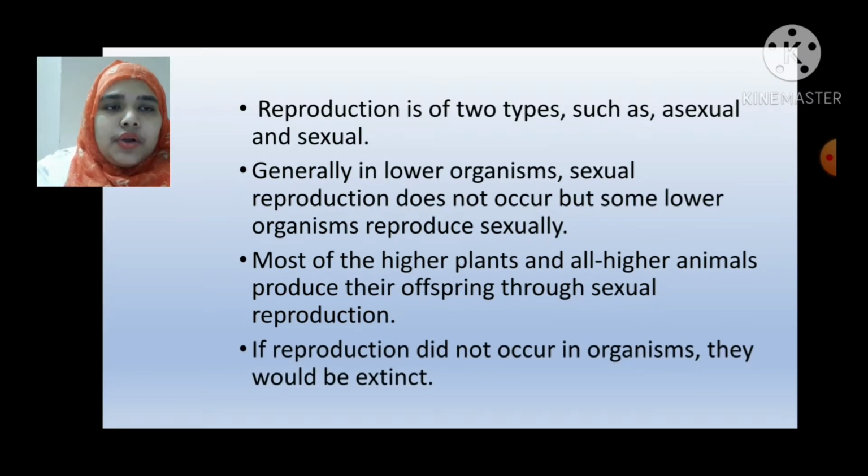Generally, in lower organisms, sexual reproduction does not occur, but some lower organisms reproduce sexually. Most of the higher plants and all higher animals produce their offspring through sexual reproduction. If reproduction did not occur in organisms, they would become extinct.